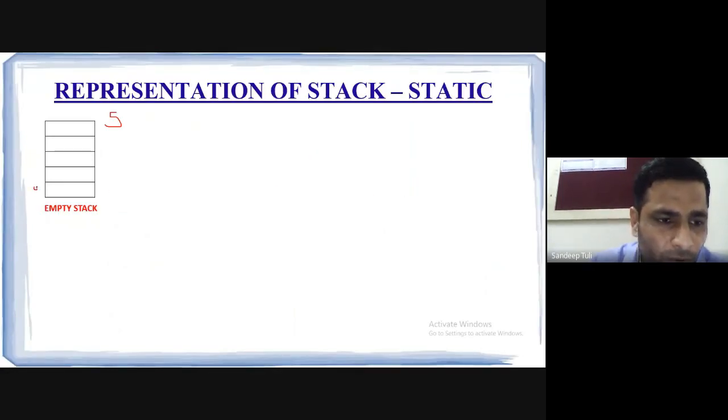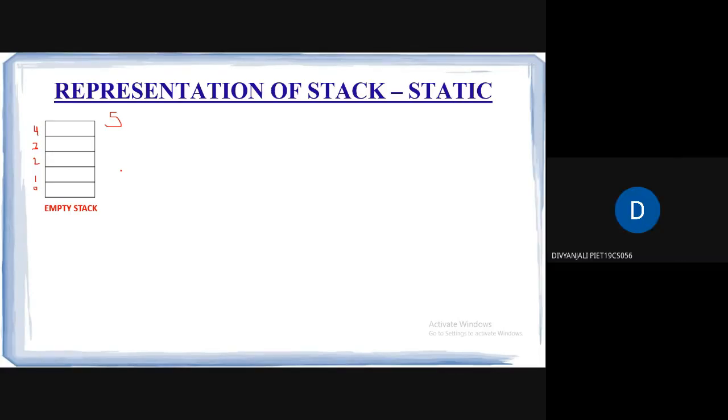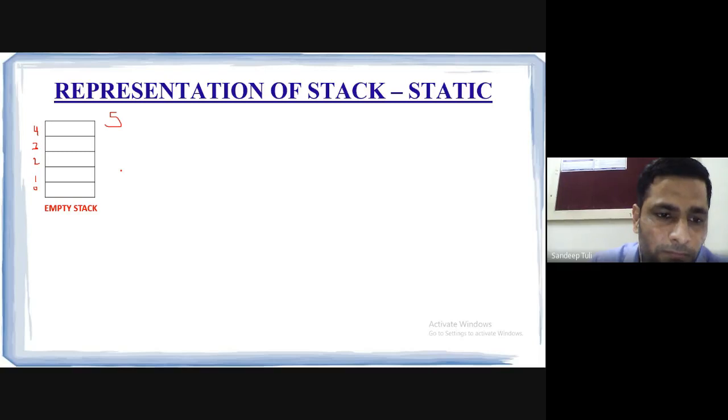Index is 0, 1, 2, 3, 4. Tell me what could be the top? I equals to 4. I am talking about top, not high. Sir, can it be null? Yes, it will be null actually. And null means here -1. Top is equals to, right now the top is -1. -1 is representing that there is no element in the stack.